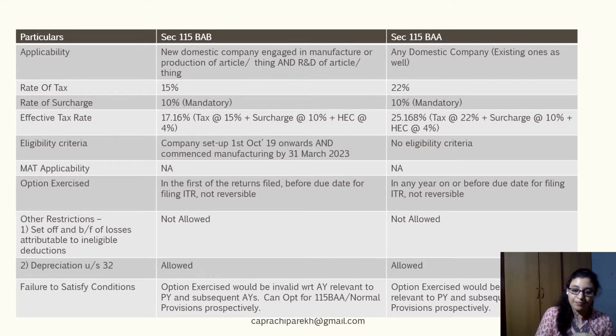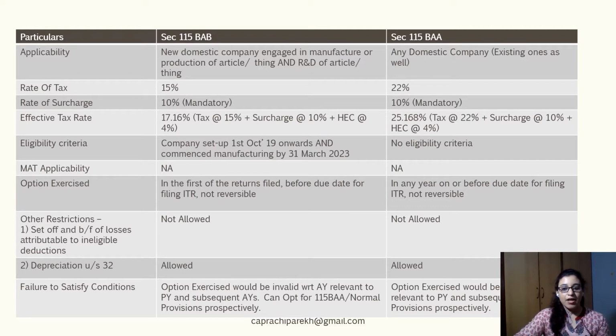However, once the company is outside the purview of section 115BAB, it could then choose to be governed by the provisions of section 115BAA if it fulfills the relevant criteria, or otherwise it would be governed by the normal provisions applicable to companies, which is paying tax at the rate of 25% or 30% as the case may be. So this was a tabulated comparative view for major aspects related to both the sections.